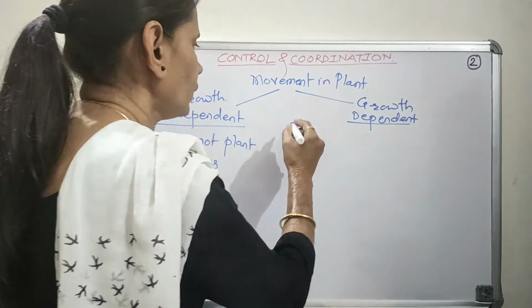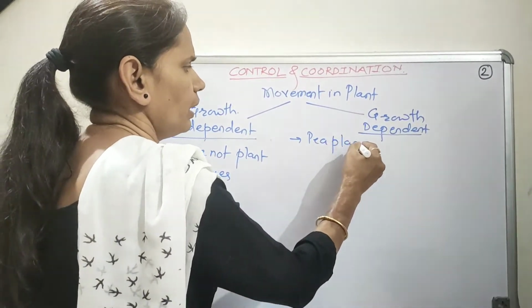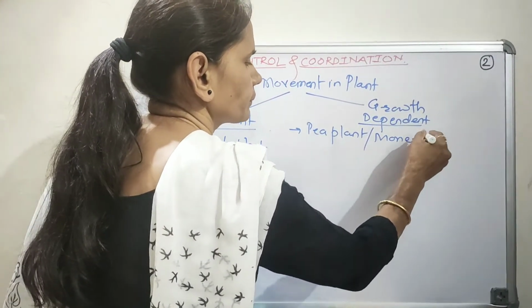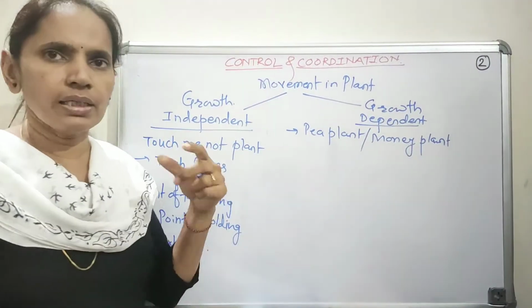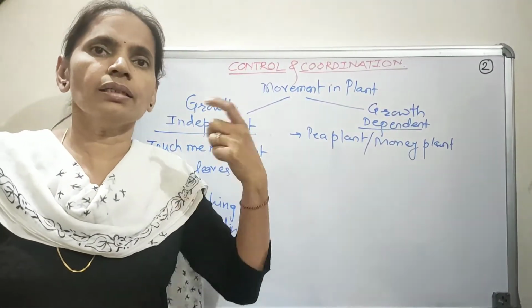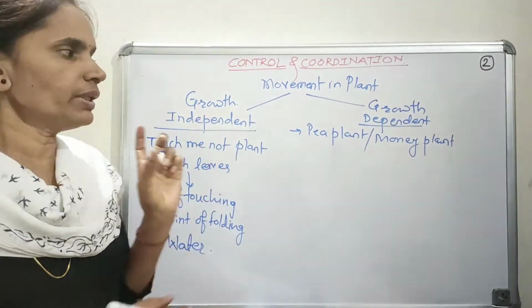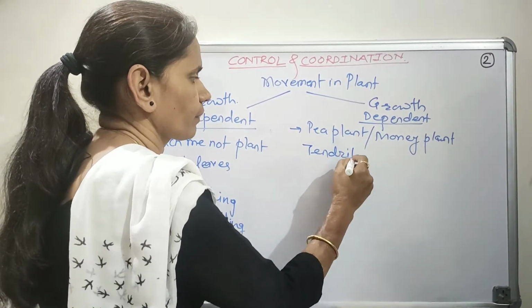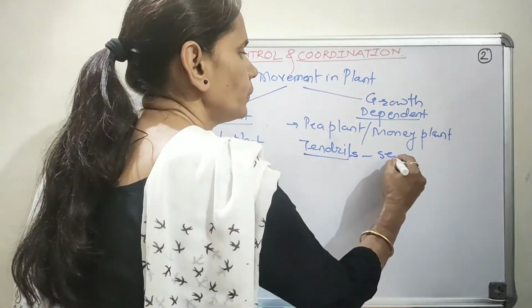Here we can observe the example of the pea plant, or at your own house there might be a money plant. Now what do you observe in these plants? These plants climb on any other support or fences with the help of tendrils. These tendrils are sensitive to touch.